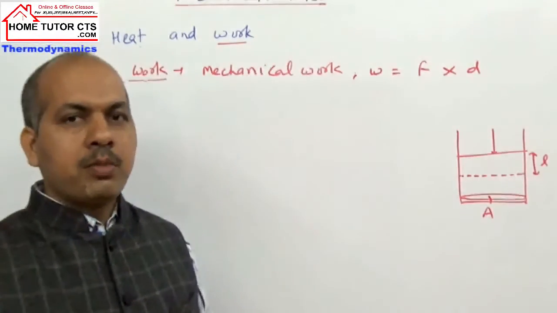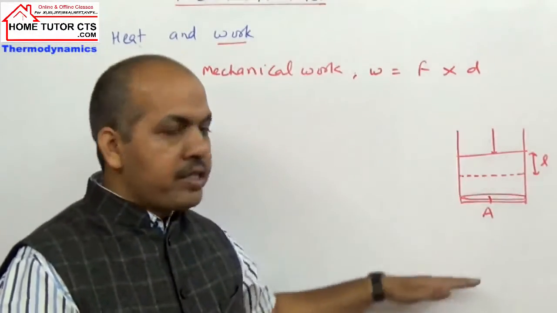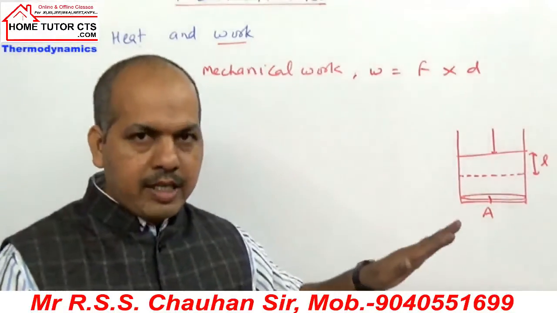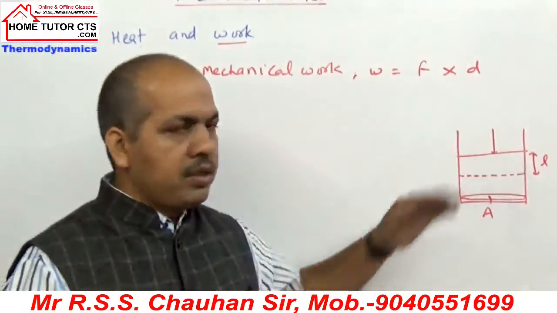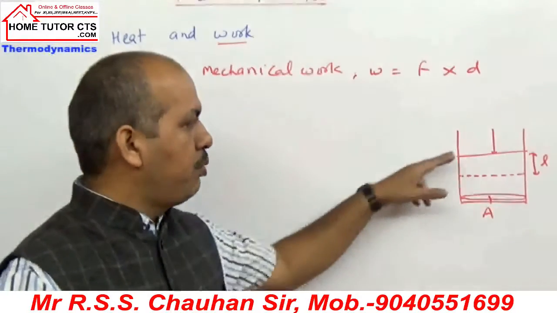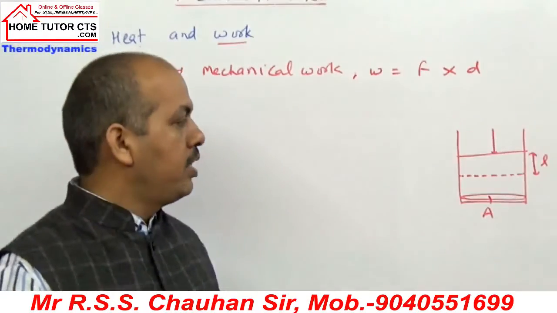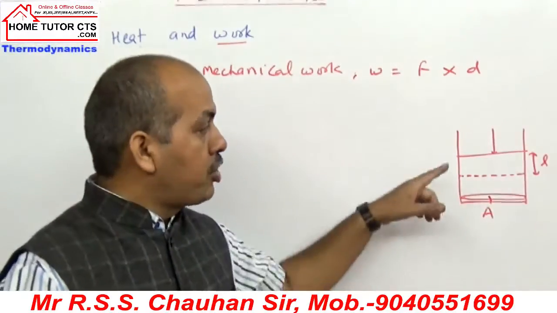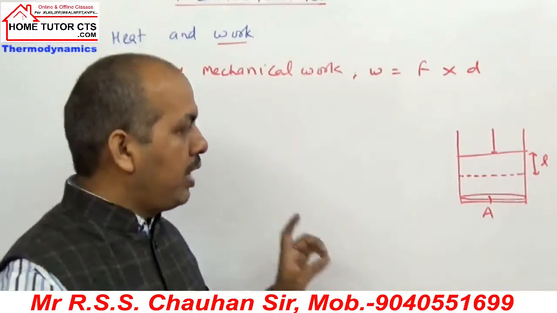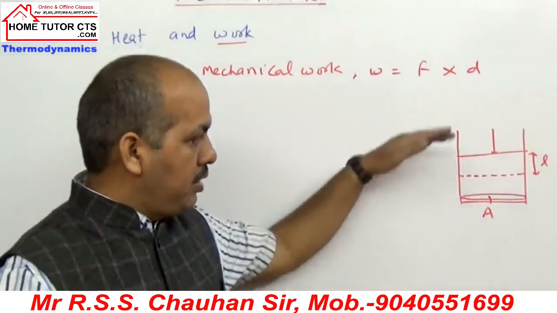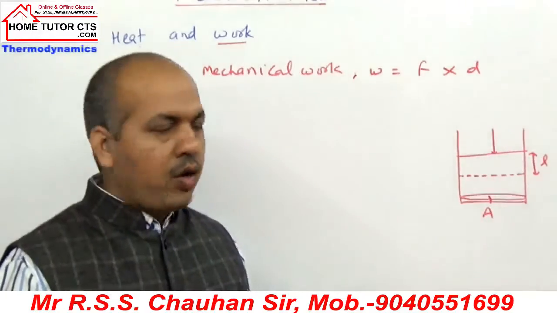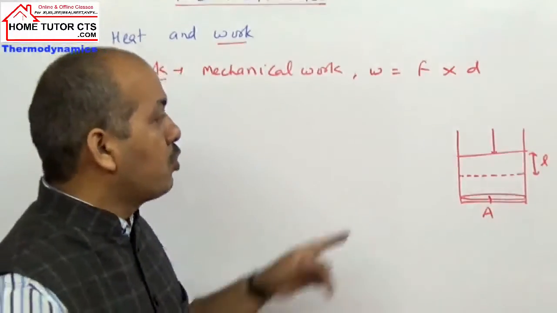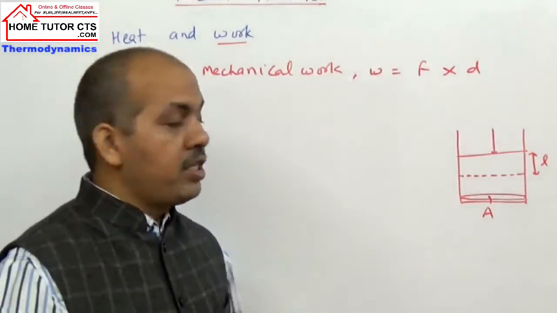Now we have two possibilities. Either we can compress the gas, or expand it. We have a cylinder with gas, fitted with a piston which, as a convention, is supposed to be frictionless and massless. Area of cross section of the cylinder is A. The piston can move a distance L up or down. If it is compressed, volume will decrease, and during expansion volume increases. So anyway, the piston will move up and down.